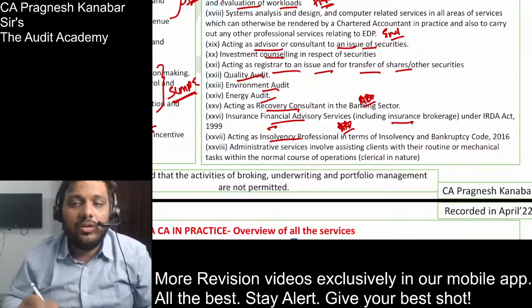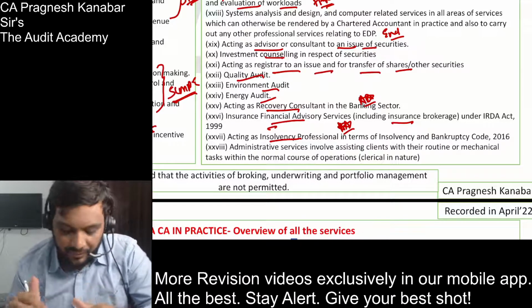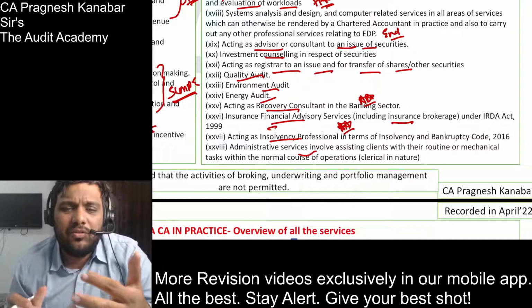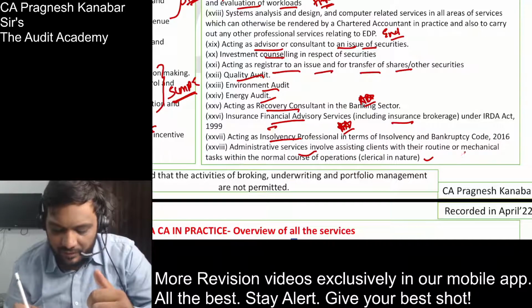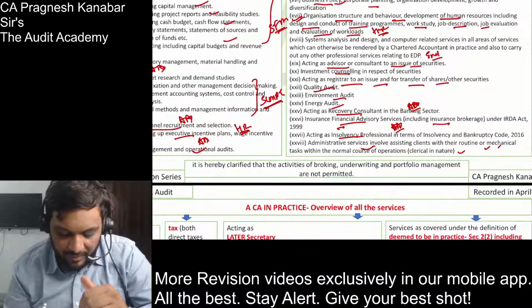You can act as insolvency professional. Insolvency and Bankruptcy Code is a completely separate practice that is getting developed now. You can provide administrative services like preparation of GST returns and clerical services. You can do that, the routine or mechanical tasks within the normal course of operations. So not a problem at all.